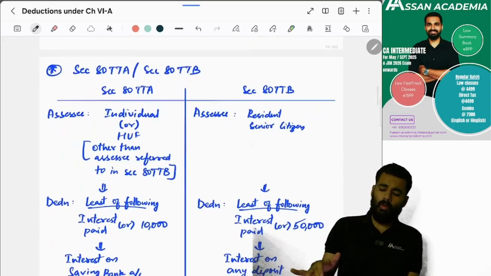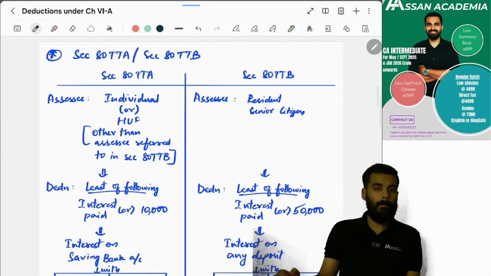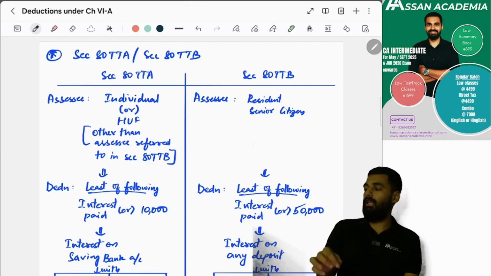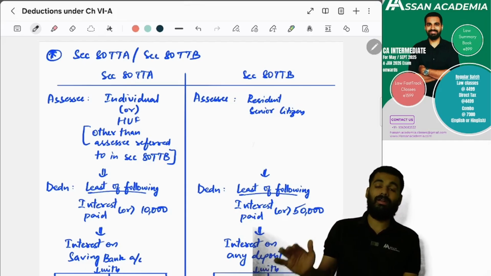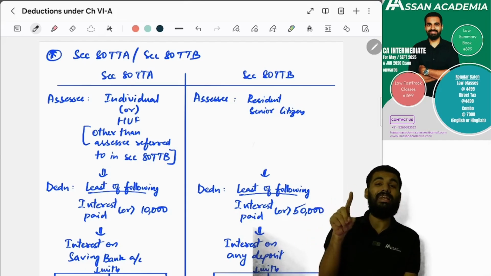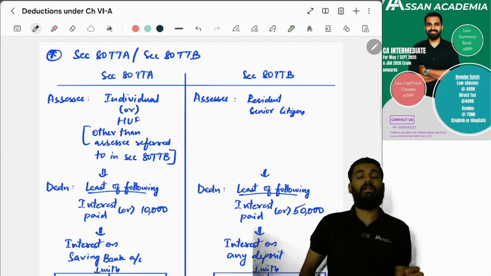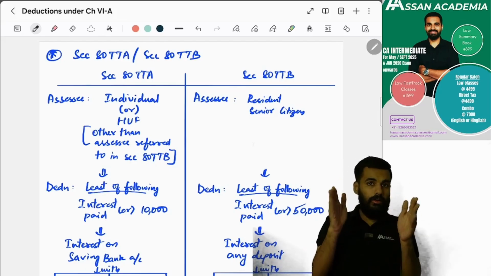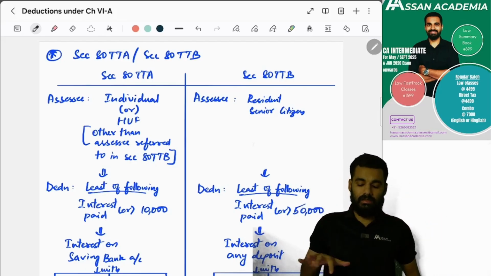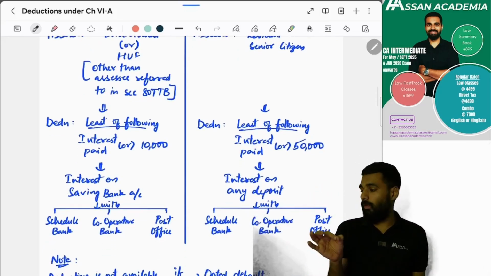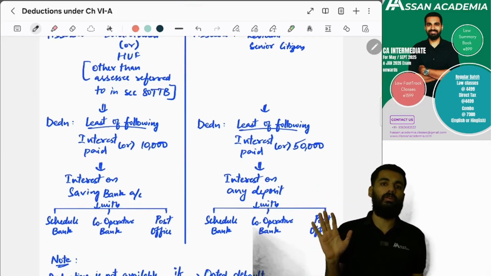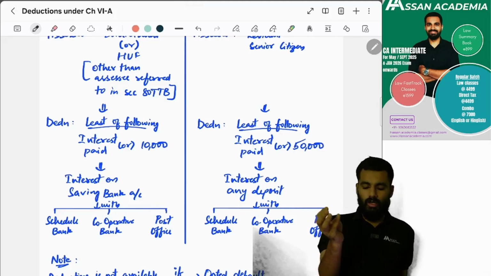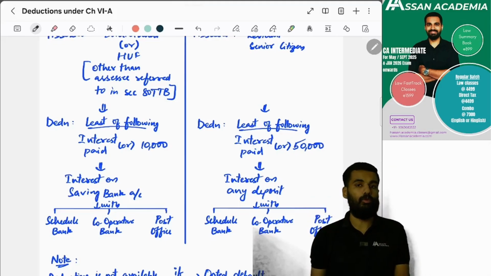Now, what is section 80TTA and 80TTB? 80TTA is applicable for an assessee who is an individual or HUF, but for a resident senior citizen, it will be section 80TTB. So 80TTA is for individual and HUF other than resident senior citizens. So what is the interest paid, or 10,000 rupees, whichever is lower? What kind of interest? Savings bank interest on scheduled bank, cooperative bank, and post office.